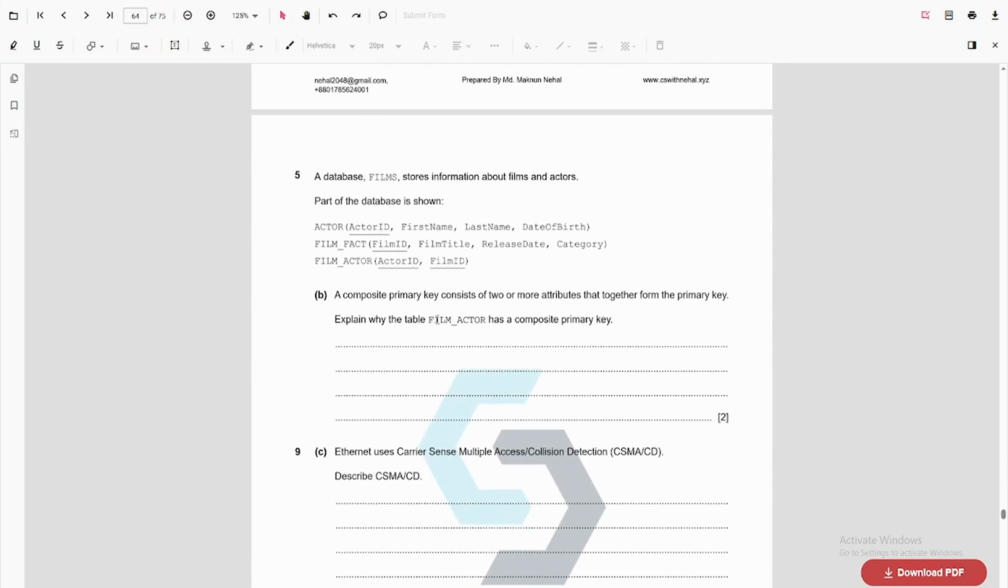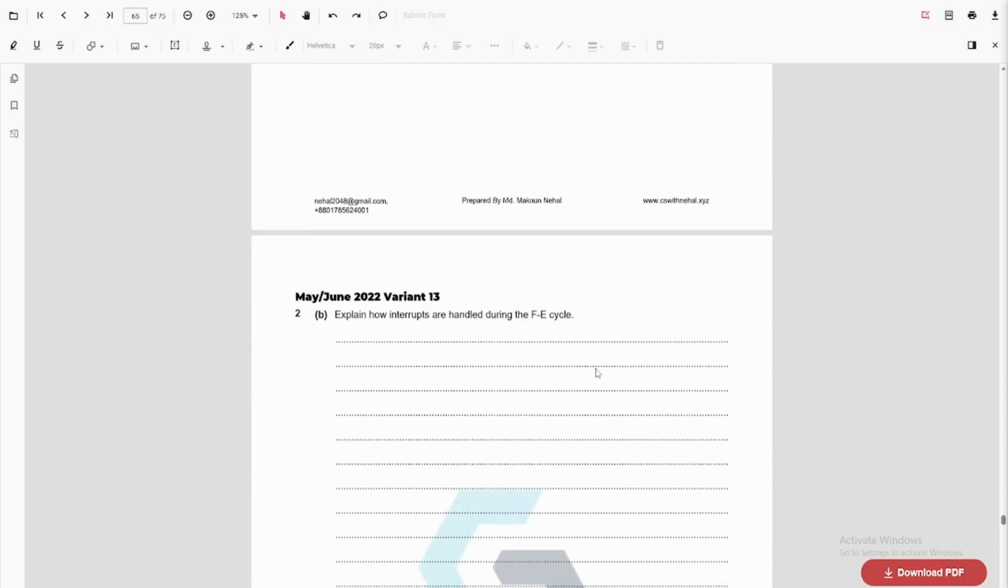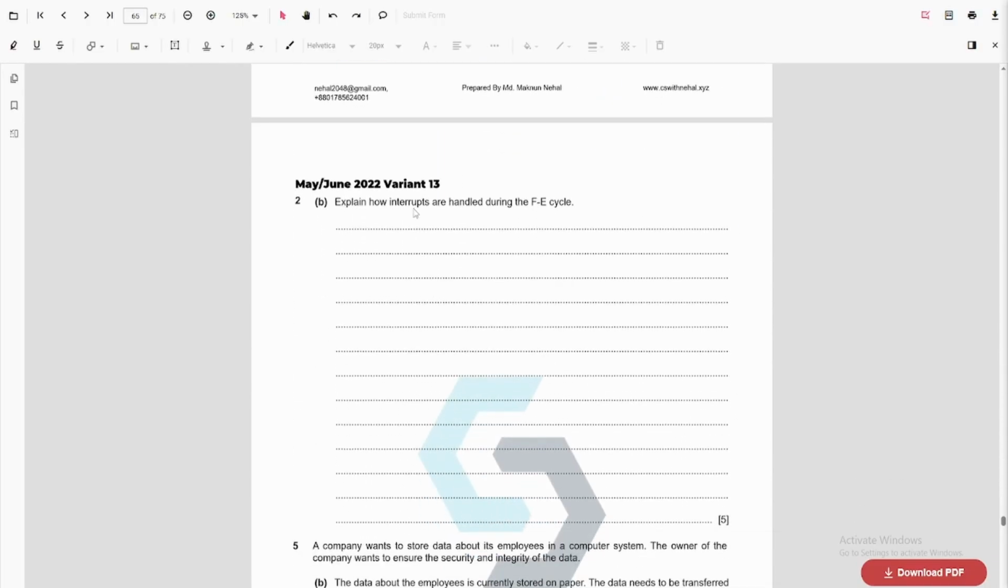Explain why the table field matter has a composite primary key. So this has two primary keys, right? So this means it is a composite primary key. Next question. Ethernet uses CSMA/CD. Describe CSMA. This is already done. All right. Next question. How interrupts are handled. This is already done.